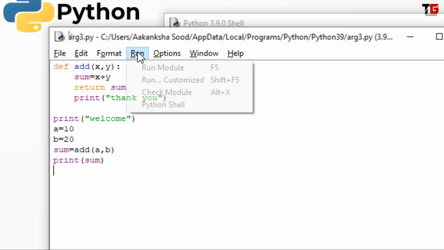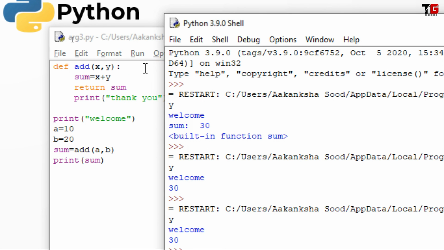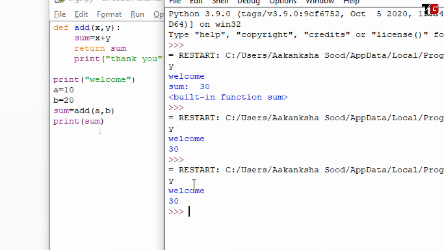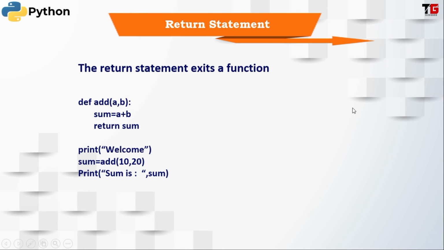I save the program, I run it. Look, this thank you message is not getting printed, and it will never get printed because when this return comes, control comes back here. So our cursor will never reach this point. So this message will never get printed. So return should be the last statement of a function. So I hope the return statement is clear to you.